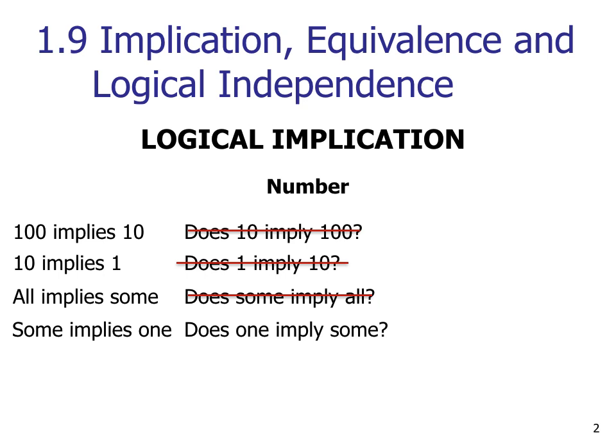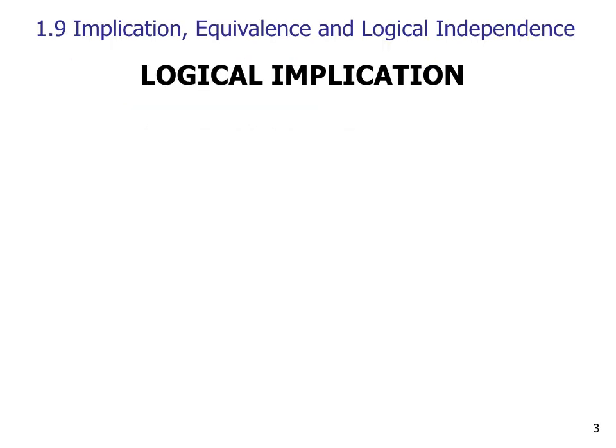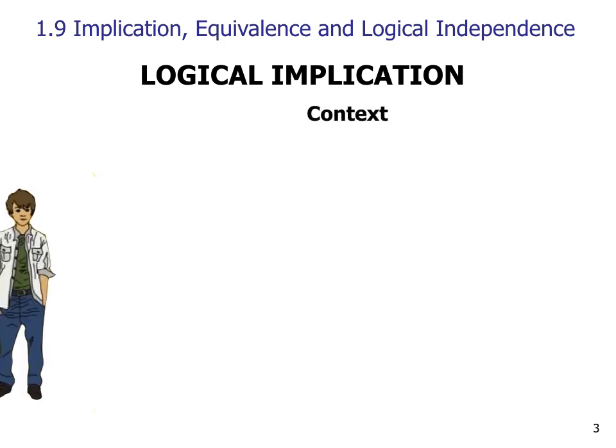Does 1 imply some? Well, this is a really interesting question. You could think about it, maybe bring it up in class. 10, however, is implied by 100. 1 is implied by 10, and some is implied by all. 1 is implied by some. All right, so we looked at logical implication by number. Now let's look at it by context.